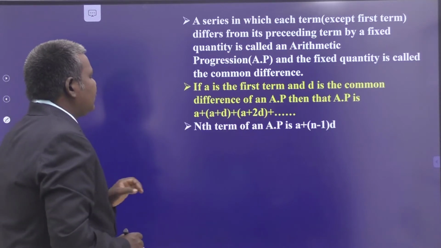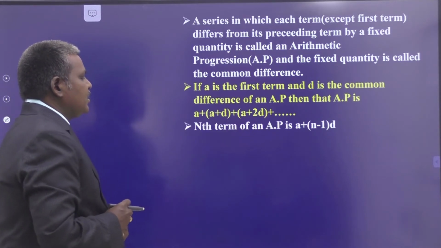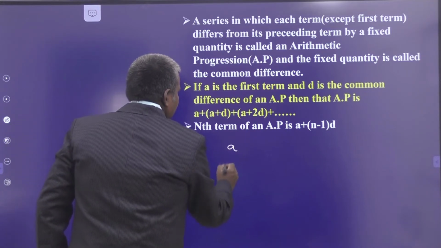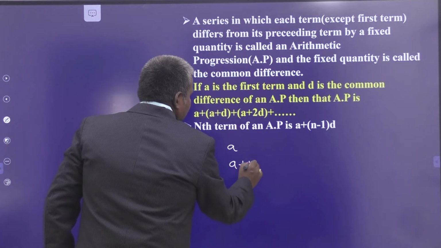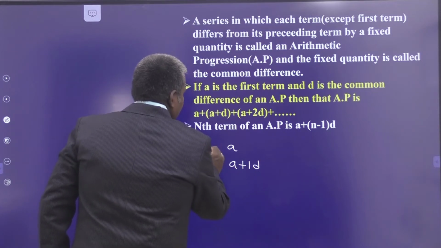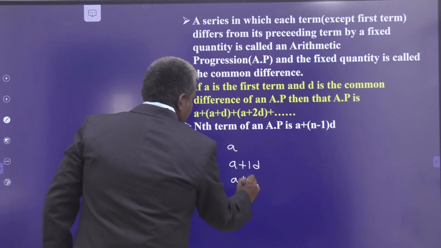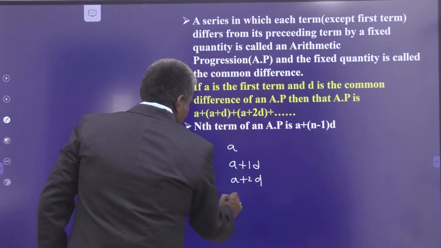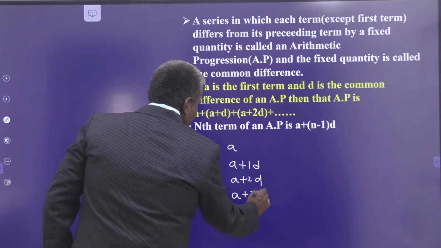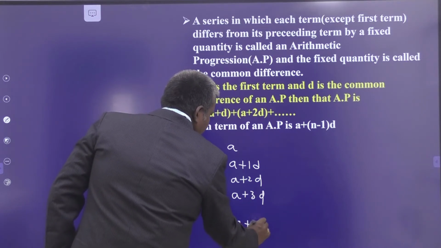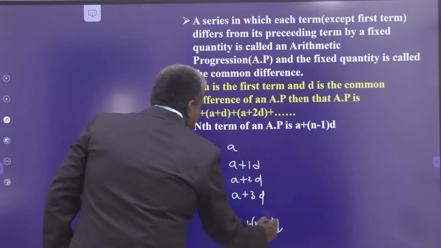And the nth term of an arithmetic progression is A plus (n minus 1) into D. See here, the first term is A. The second term is what? A plus 1 into D. The third term is what? A plus 2D. The fourth term is what? A plus 3D. And so on, up to the nth term, which is what? A plus (n minus 1) into D. Am I correct or not?